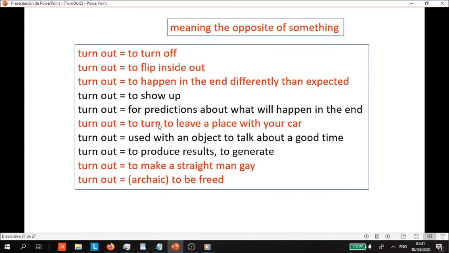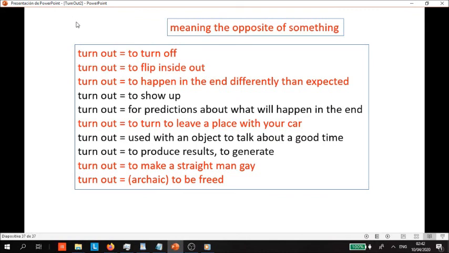Going down here to turn out, to leave a place with your car. Well, first you turn into your driveway, then you turn out, the opposite. Same with this one. Before going to prison, you're straight, and then afterwards you become the opposite. You become gay, for example. And then the last one, well, you're a slave, and then you're turned out. The opposite happens. You become free. So this out, this particle, is changing the meaning, going from one thing to the opposite, right?